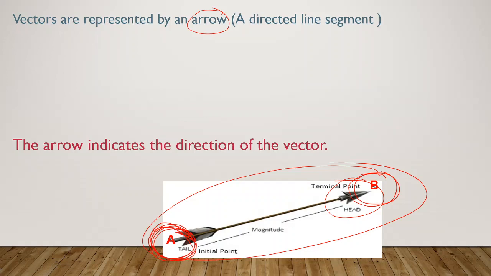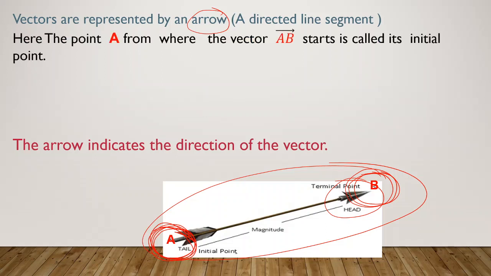where it started, that we call the initial point, as well as where it ends, that we call the terminal point. Dear students, it's very important. A vector has 2 points, in which one will be the initial point and another will be the terminal point. So here I take A as the initial point and B as the terminal point, and then finally I will take it as vector AB. This is the way I represent. So the first will be the initial point and it ends with the terminal point. This is the way I write the vector AB.